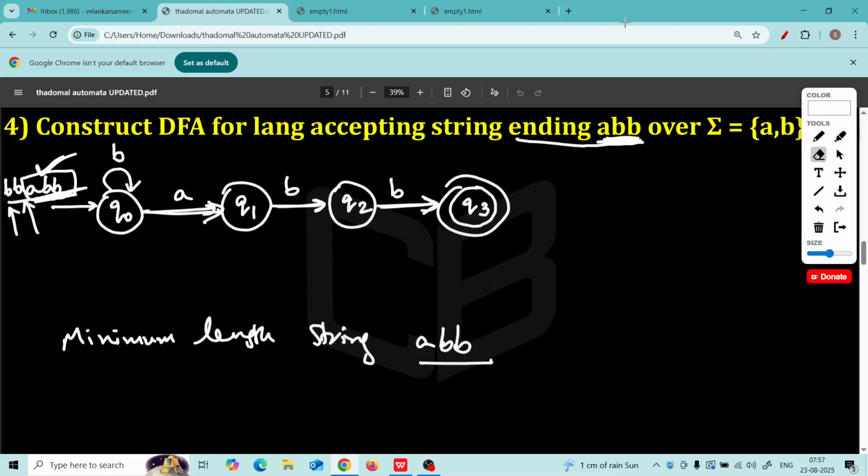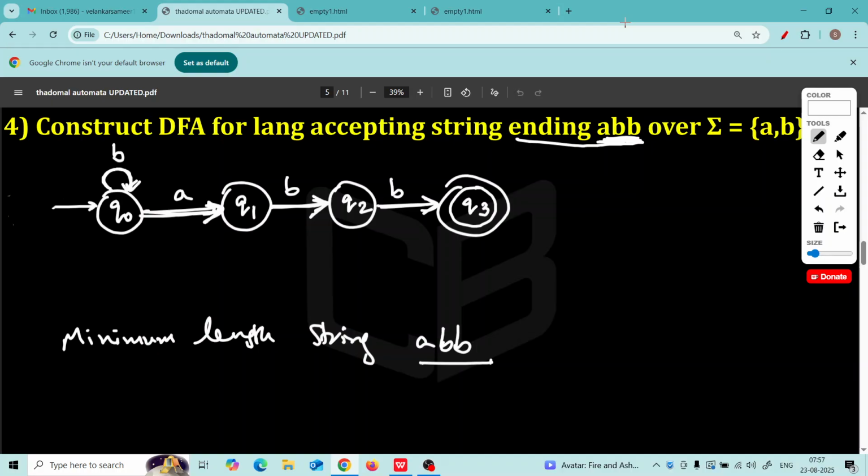So for Q0, the first state, we have given the transition for both B and A. Now think of Q1. Q1 has a B transition, but we should give an A transition also. Notice we want strings which end with ABB. What if the string is like this?